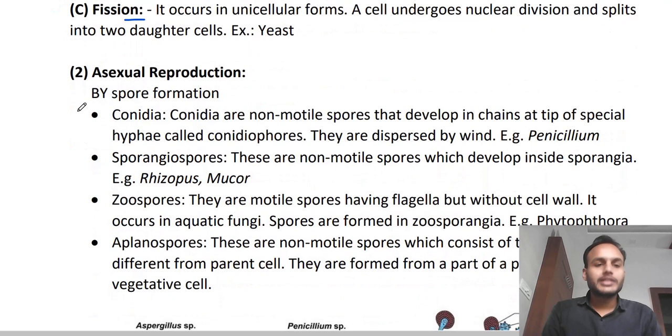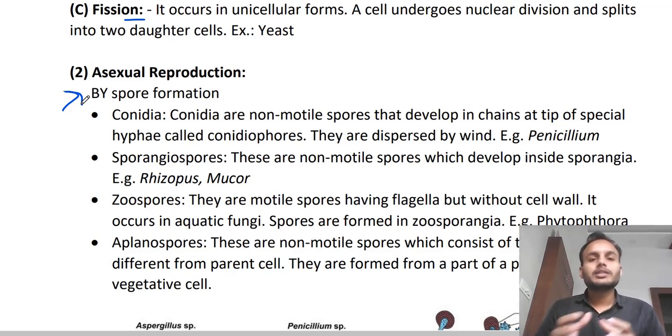Okay. There are different asexual modes in which spores are produced, and these spores germinate to produce a new organism or a new individual. So here, what is a spore? A spore is a vegetative propagule, or we can say single-celled reproductive structure, which on germination produces a new organism. Okay? In a simple way I have defined it, you can remember it.